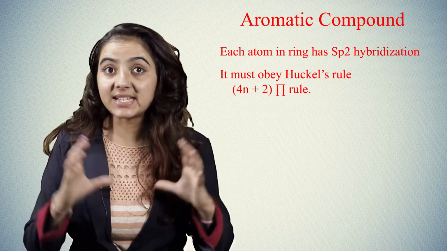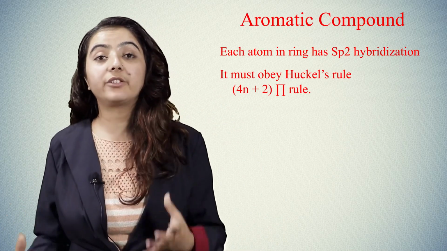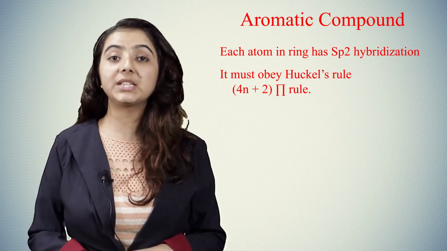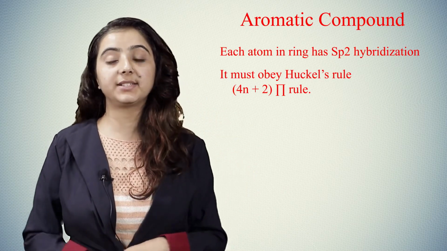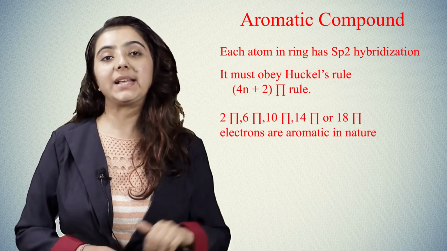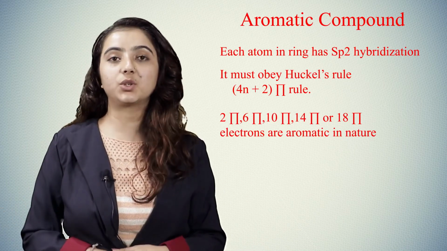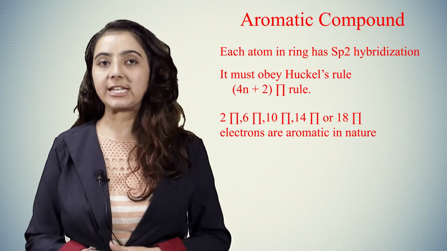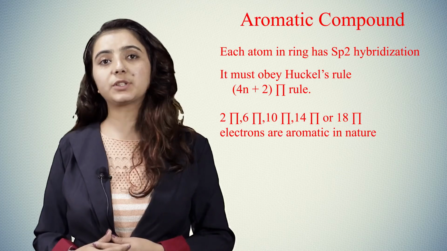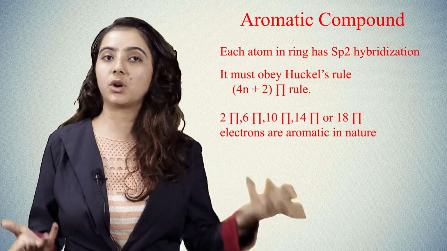What is the basic assumption of Huckel's rule? It states that a cyclic planar compound having alternate double and single bonds with sp2 hybridization on each carbon atom, and containing 2 pi, 6 pi, 10 pi, 14 pi or 18 pi electrons, is aromatic in nature. This is the assumption of Huckel's rule that helps us determine whether compounds are aromatic or not.